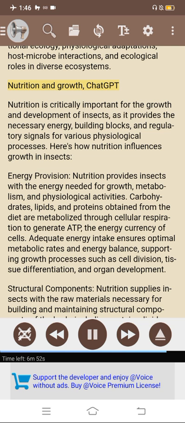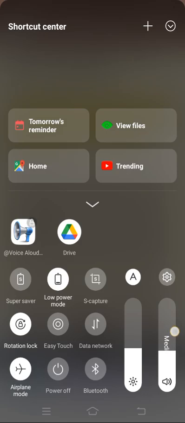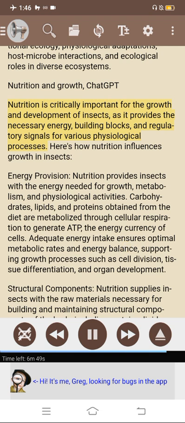Nutrition and growth, ChatGPT. Nutrition is critically important for the growth and development of insects, as it provides the necessary energy, building blocks, and regulatory signals for various physiological processes. Here's how nutrition influences growth in insects. Energy provision. Nutrition provides insects with the energy needed for growth, metabolism, and physiological activities.